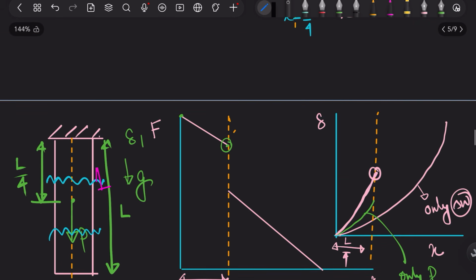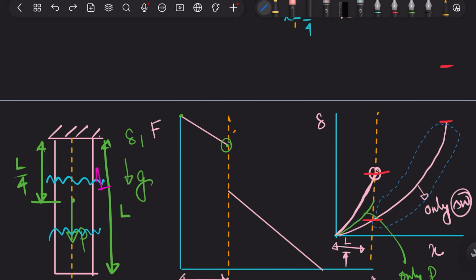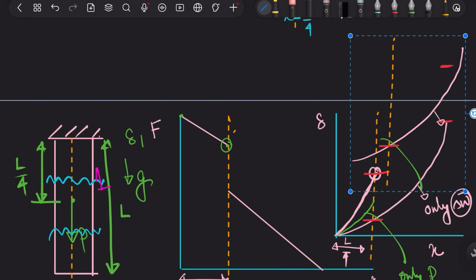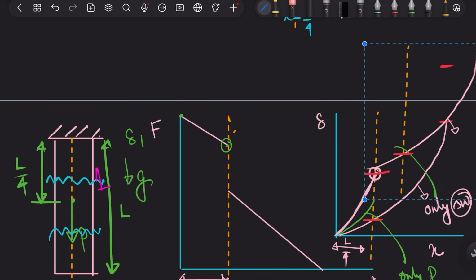So what we can do is take this much distance, cut the same curve, copy it and paste it here.